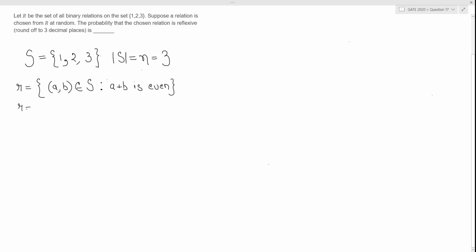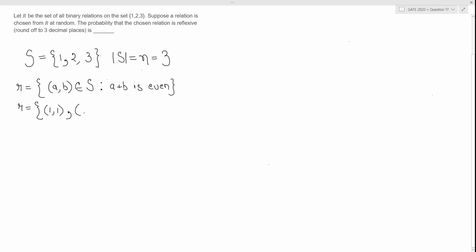So what ordered pairs would this set contain? Can (1, 1) be a part of this set? Yes, because 1 plus 1 is 2, which is even, so (1, 1) becomes a part of this set.